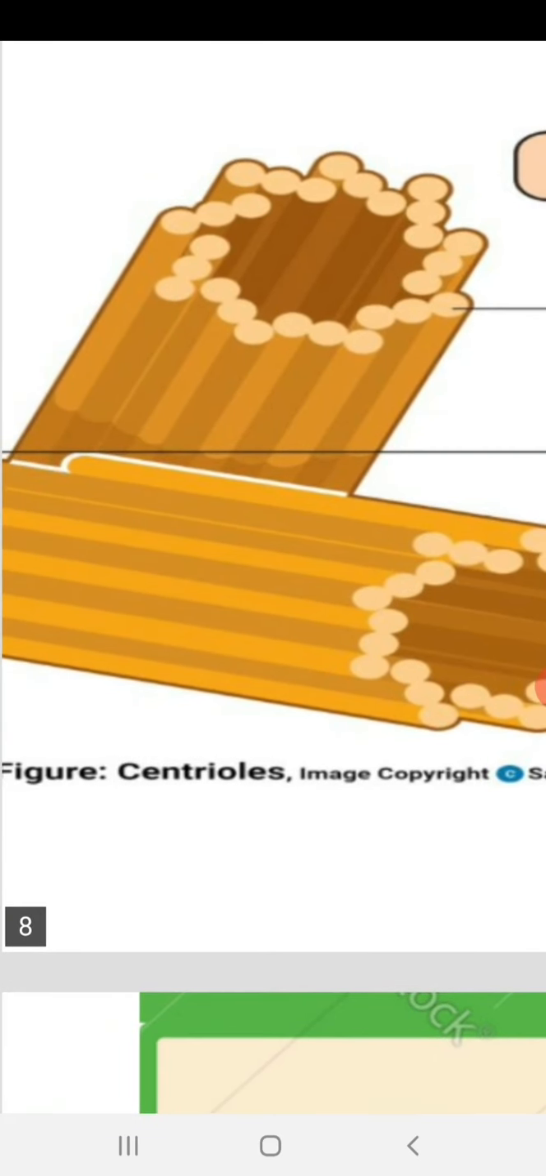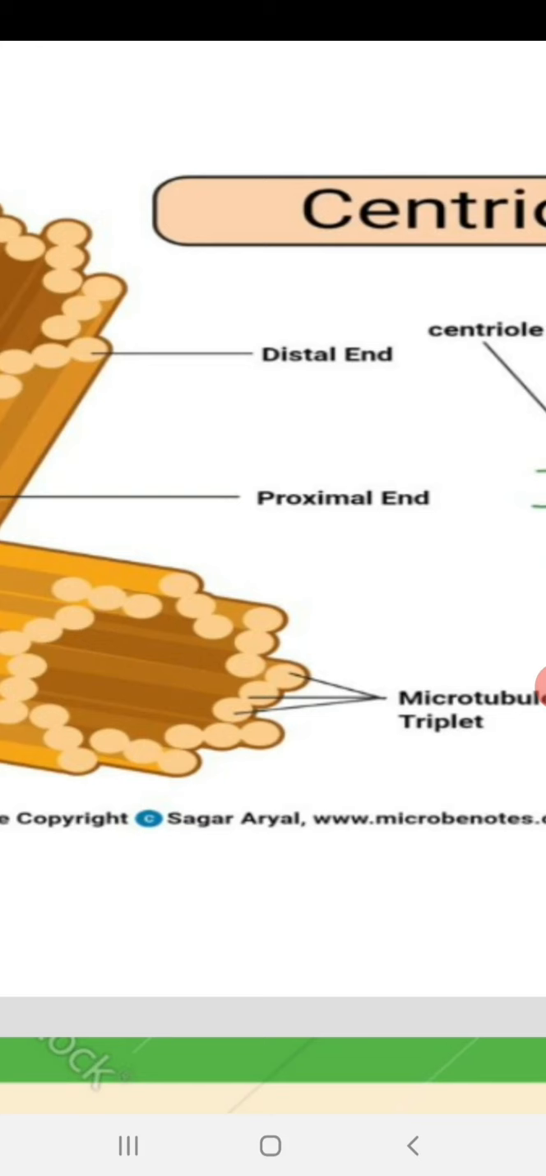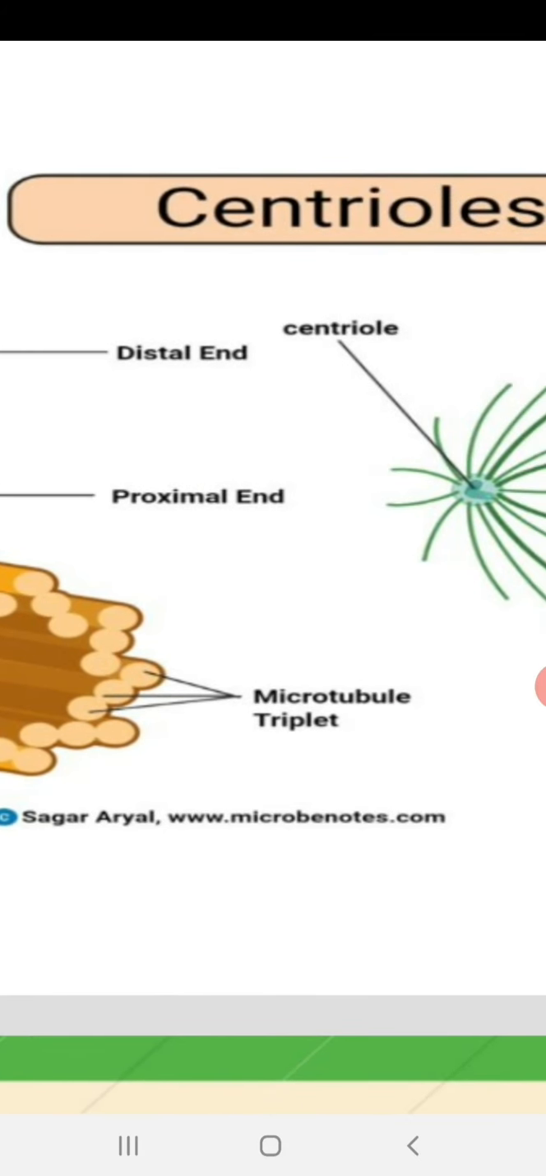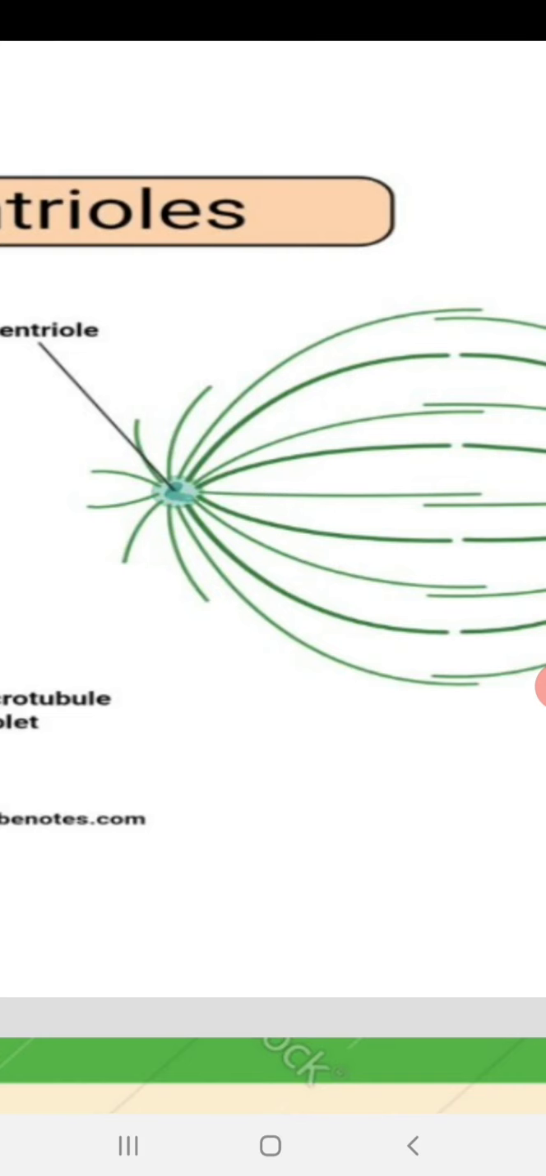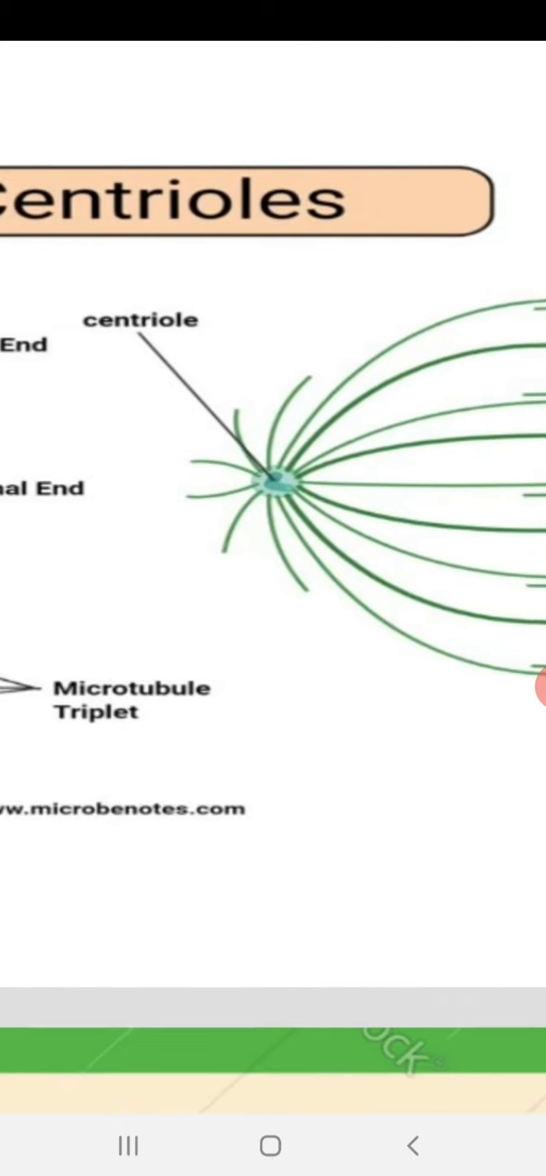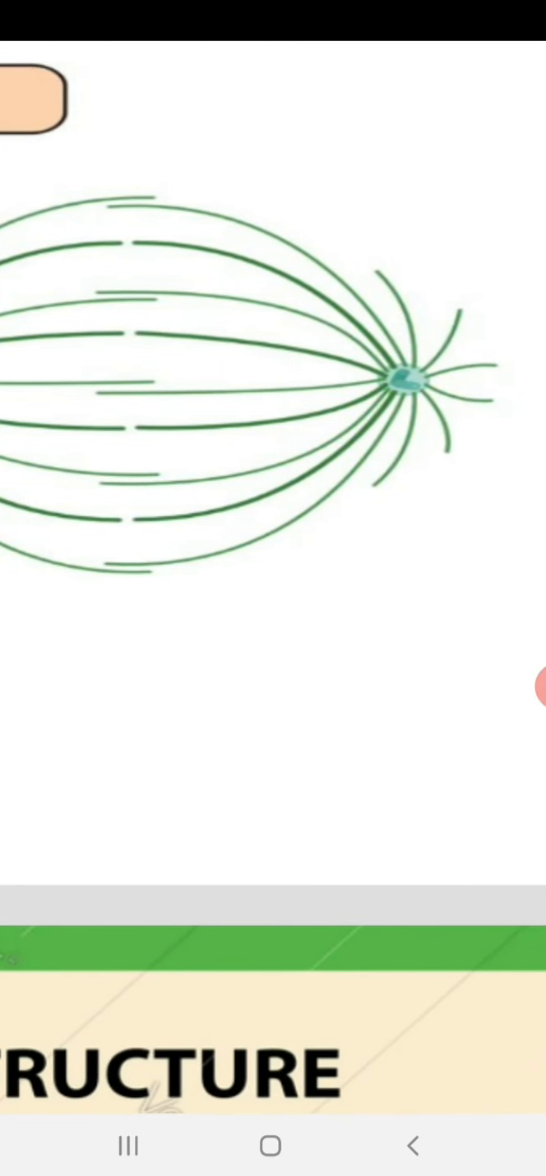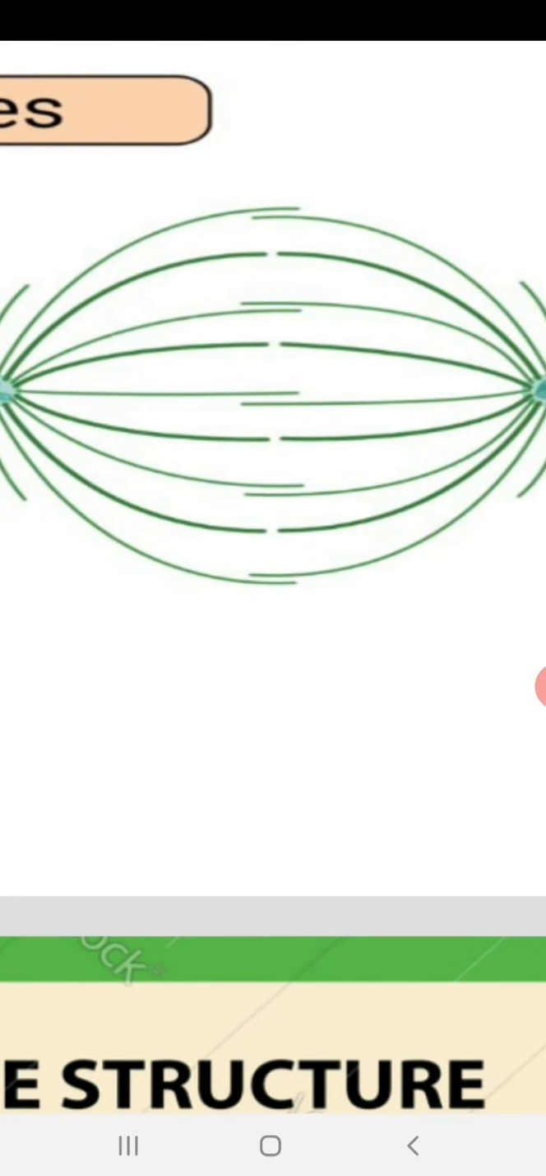These centrioles are made up of small tubules, and from there originate the fiber-like structures. They are called spindle fibers. They come into activity, or they come into the picture, at the time of cell division.